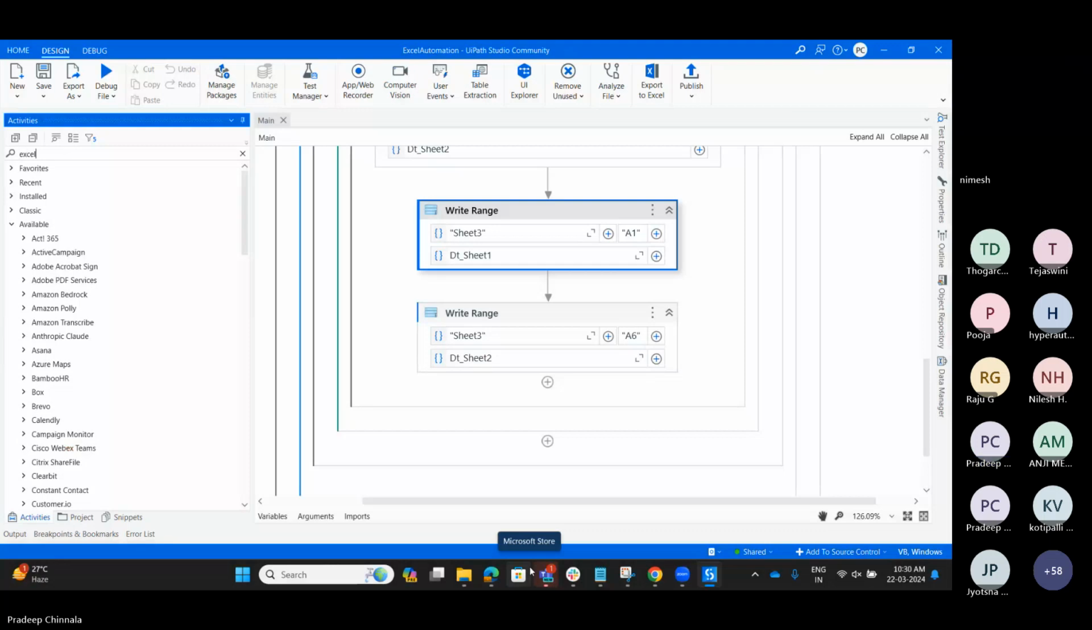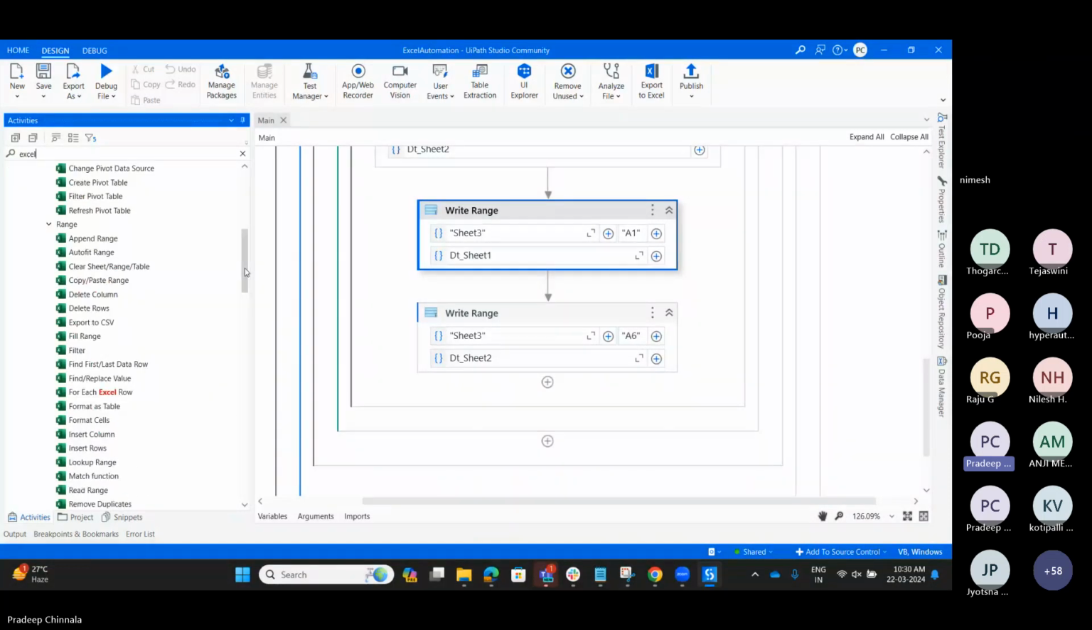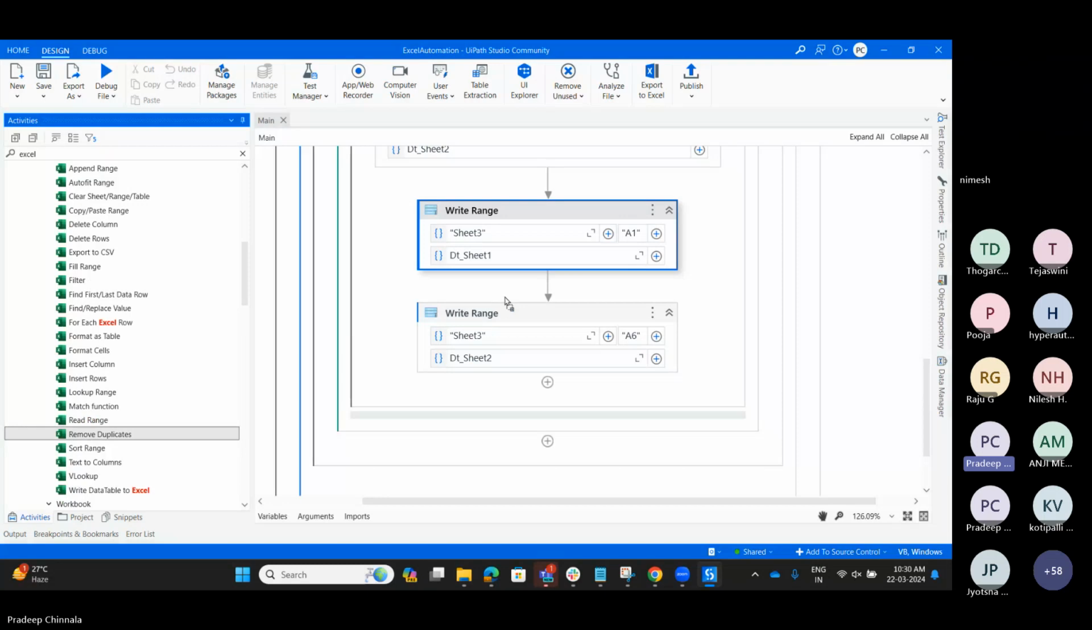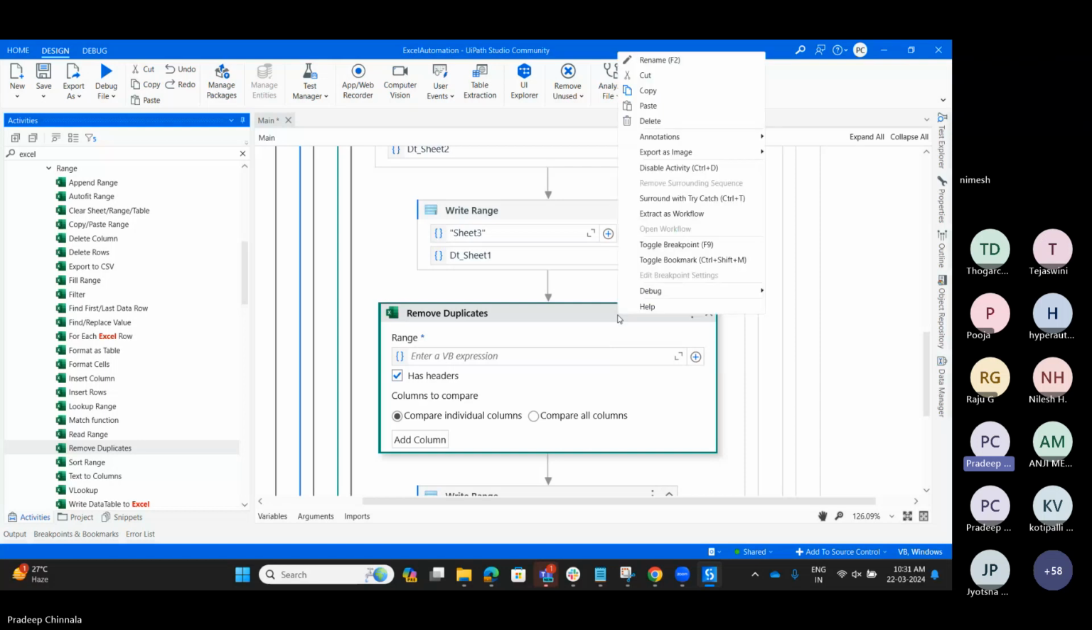Here in the Excel, you see a lot of activities, so just go through each activity and try it. Some examples: whenever you drag an activity, like remove duplicates, it will remove the duplicates from that particular sheet. If you don't know how to use an activity, what its function is, or what things we have to give, just right click on it and check the help.